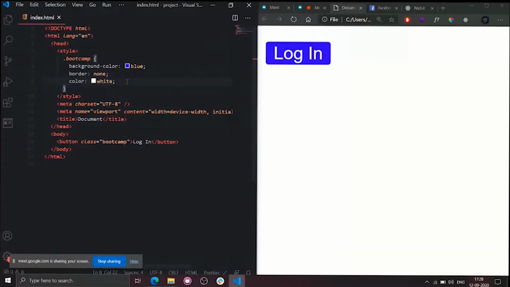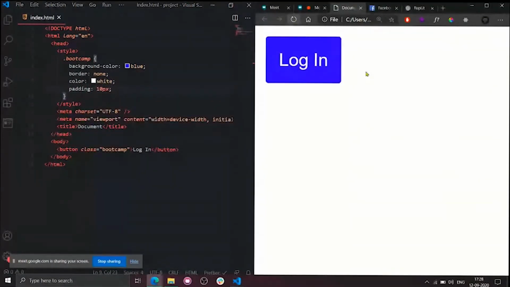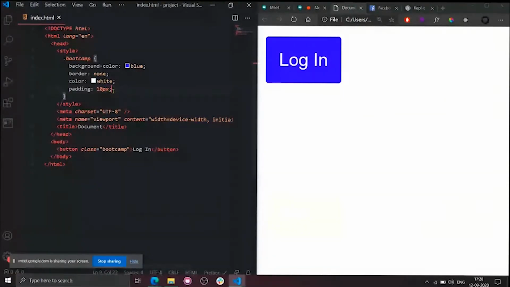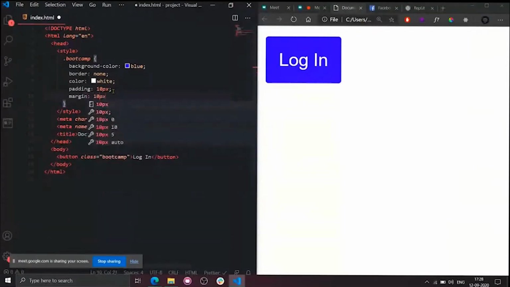Exactly, very good. So it is called padding. What I will do is simply increase the padding to 10 pixels. Now, as you can see, the button is a bit enlarged. There are 10 pixels of space around the entire login text. So this is padding. There is another property called margin. Please try to understand these differences.